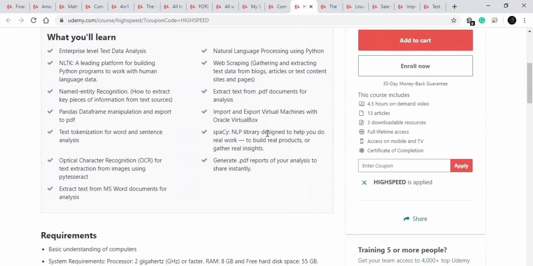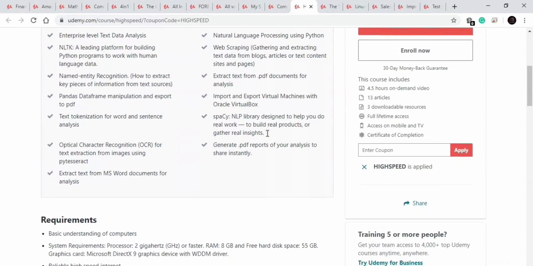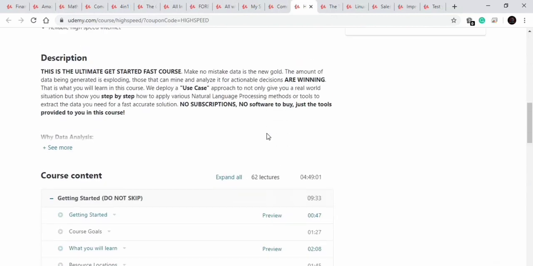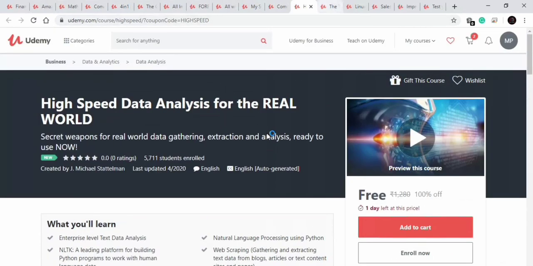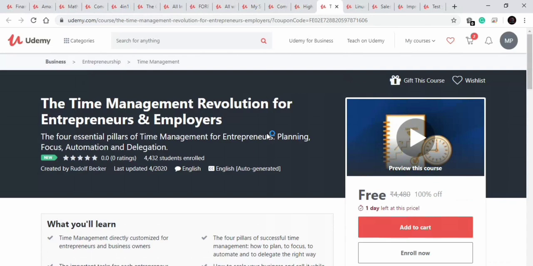In this course you will learn enterprise level text data analysis. You will learn import and export data, extract text from PDF documents and do analysis, etc. Good course to get enrolled for. In this course you will get 62 lectures, and after that, obviously, a certificate of completion. Now let's move to our next course.